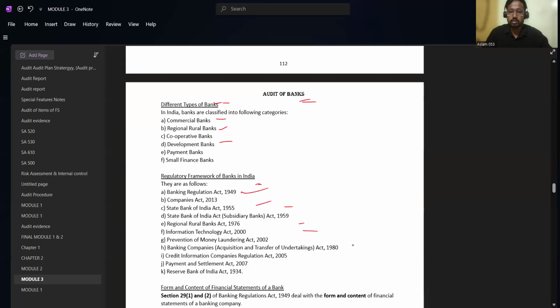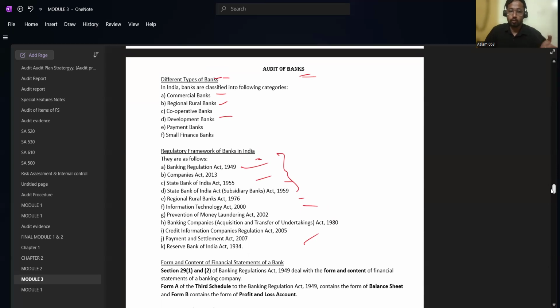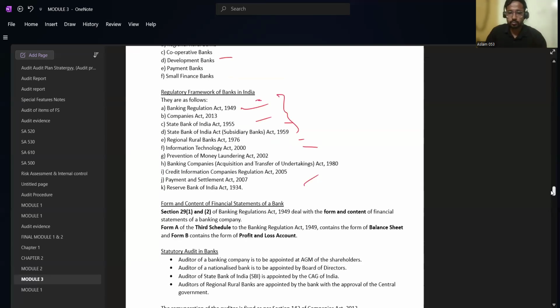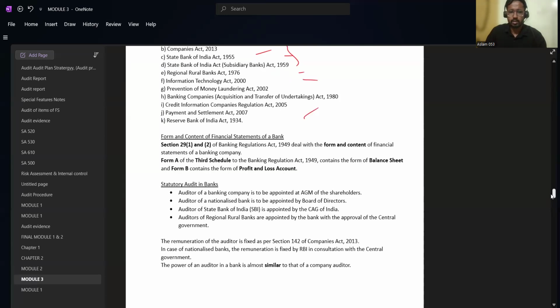There are high chances of these being asked. In the exam, the examiner might ask you to give five regulatory frameworks that a bank needs to follow. So you need to write five laws from these points to get the marks.